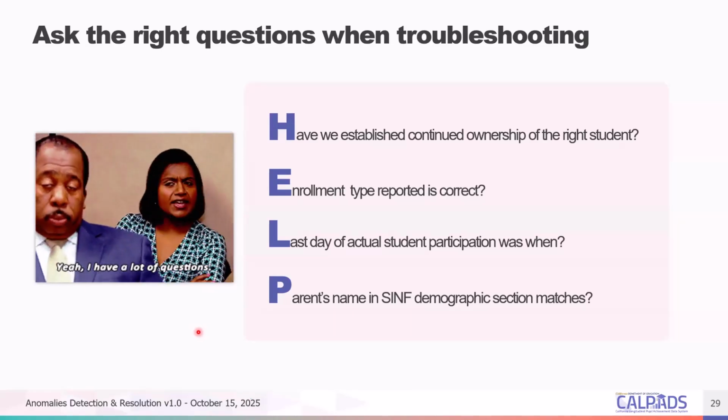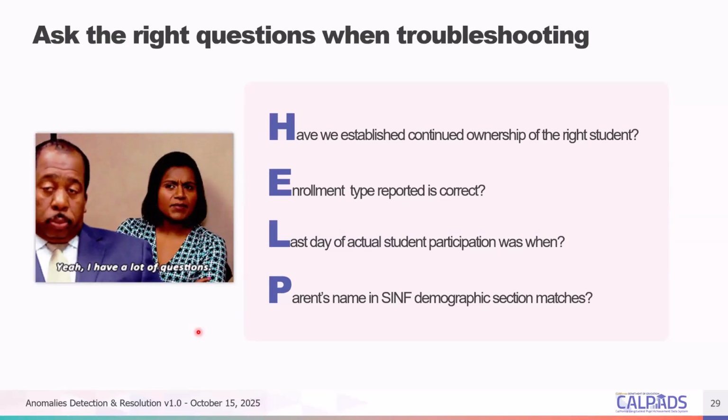Then number two, sometimes you may have the wrong enrollment type. You could be a 20, or maybe the student should have been a 50 all along, right? Then if you are a COE and you're past the 30 days, of course you may have to switch that 30 to a 10, right?